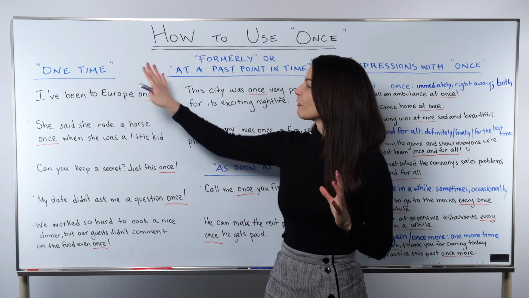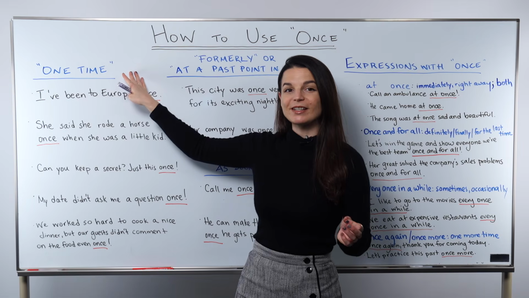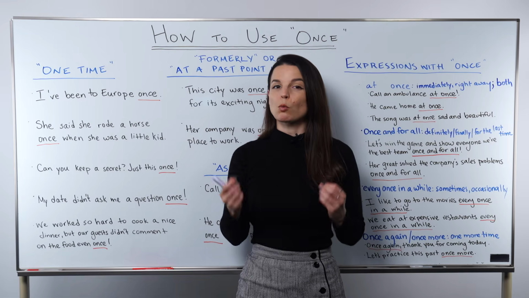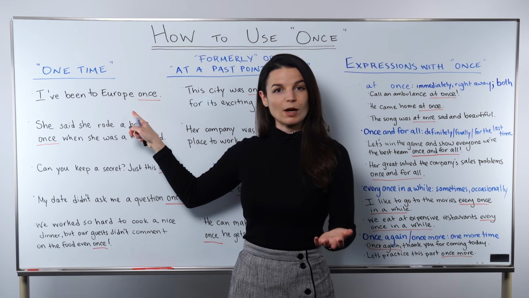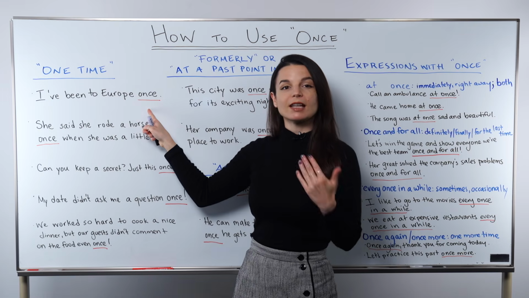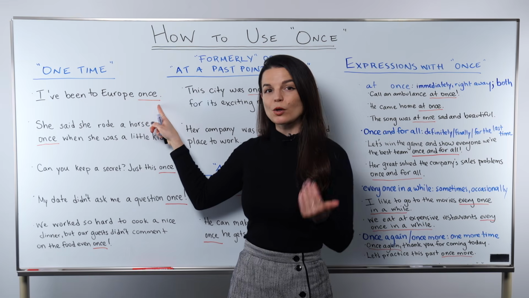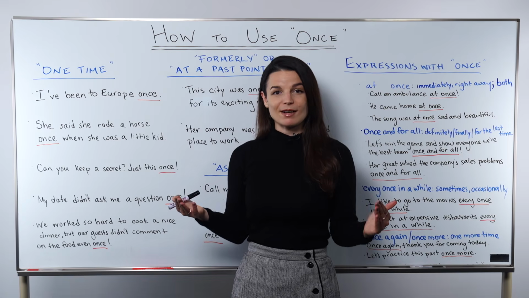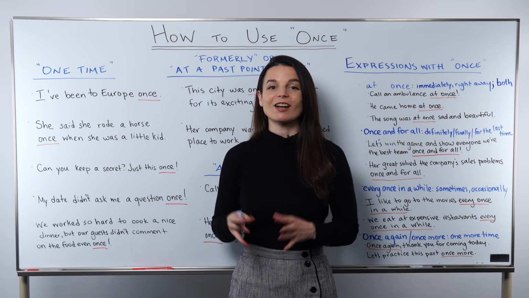So let's start with the first meaning. The first meaning of once is one time. Let's take a look at these example sentences and break down how the word once is used here. First example, I've been to Europe once. In this example sentence, once comes at the end of the sentence and means exactly one time. So we could replace the word once with one time, and the sentence would still be correct and have the same meaning. I've been to Europe one time. So this is probably the most common use of once.